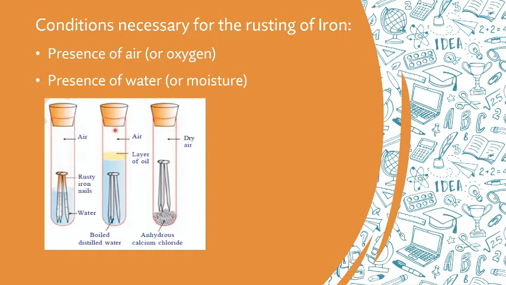The oil will float on water and prevent the air from dissolving in the water. Put some anhydrous calcium chloride in test tube C and cork it. Anhydrous calcium chloride will absorb the moisture, if any, from the air. Leave these test tubes undisturbed for a few days. We observe that the nails placed in tube A have rusted while they remain unaffected in tubes B and C. Hence we conclude that corrosion of iron occurs in presence of air and water.